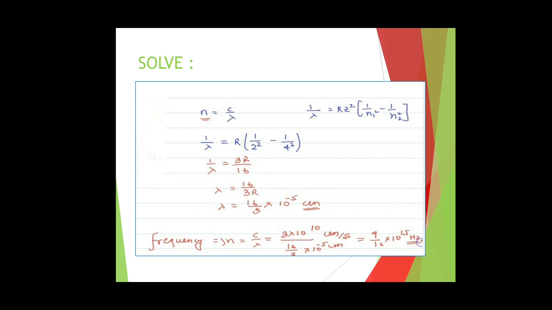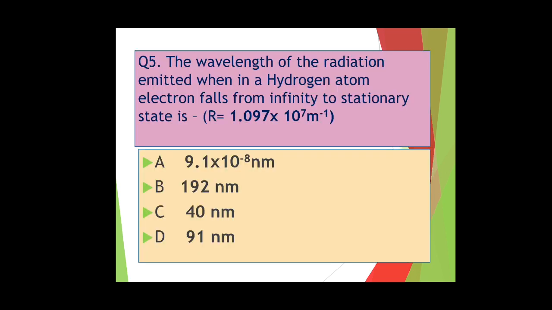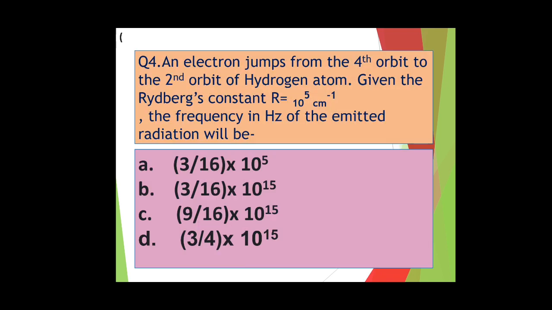And now we know that the frequency n equals c upon lambda. So n equals c upon lambda, the value of c being 3 into 10 raised to 10 centimeter per second, and lambda is 16 by 3 into 10 raised to minus 5 centimeter. By solving it, we find 9 upon 16 into 10 raised to 15. This is the right answer. So out of the given options, option C is correct. Option C is the correct answer.